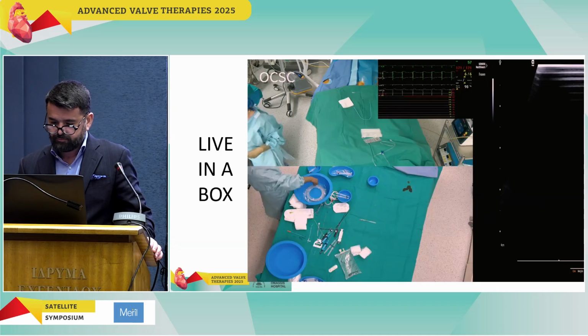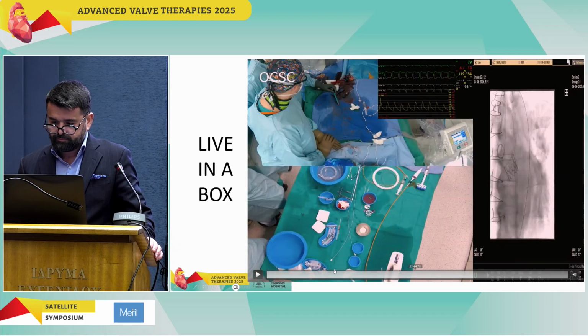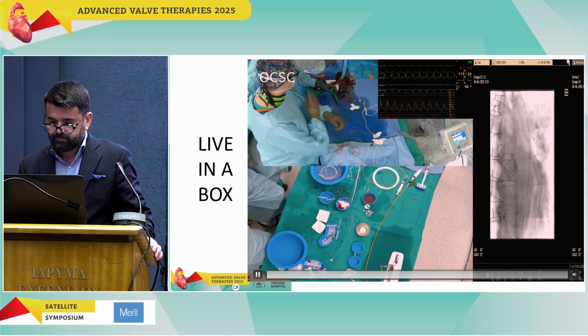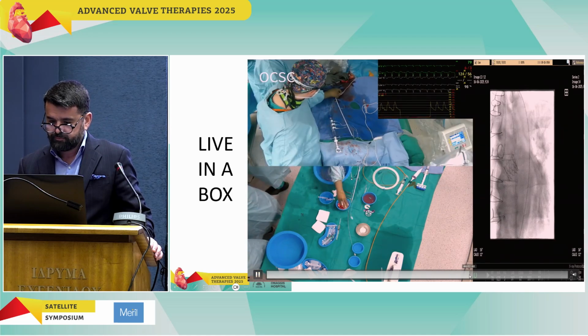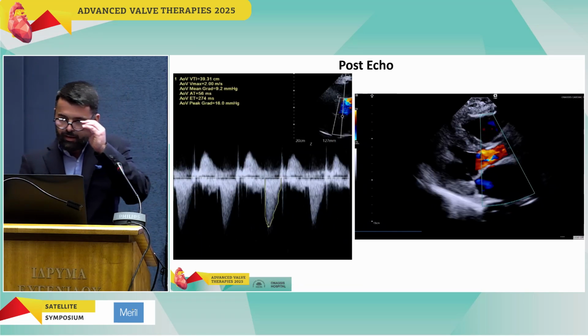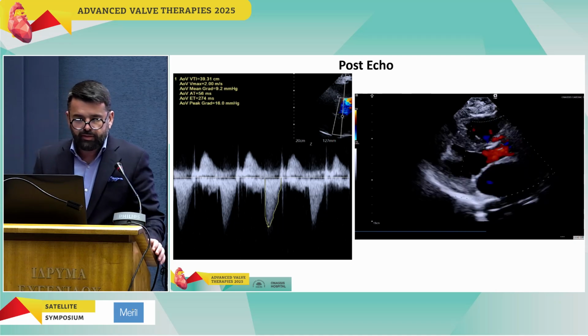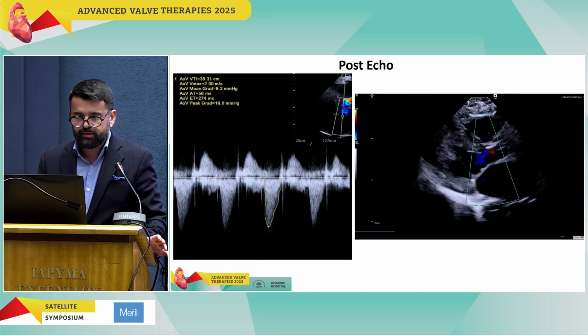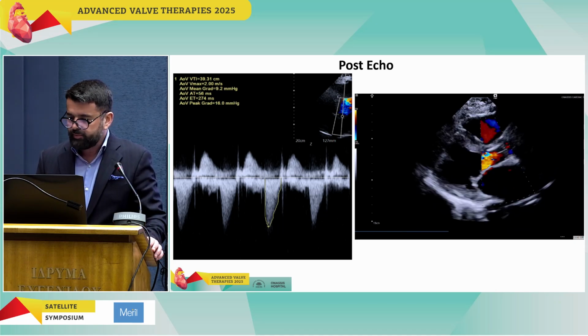And this is a good result, and then we did a balloon, I think, on the femoral as well. So, Elias, I think you can share the other case as well. Yeah, here is the final echo with a low mean gradient of about 9 millimeters.